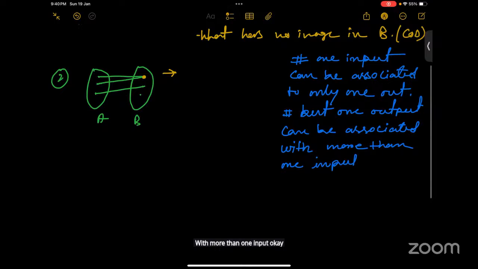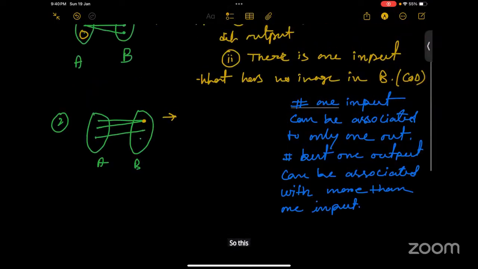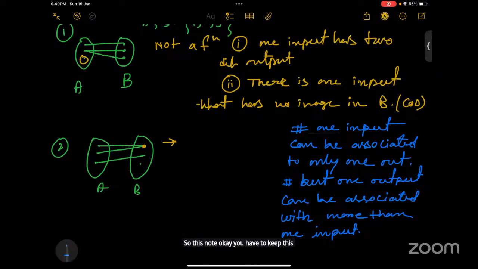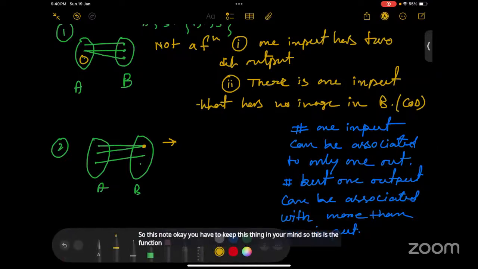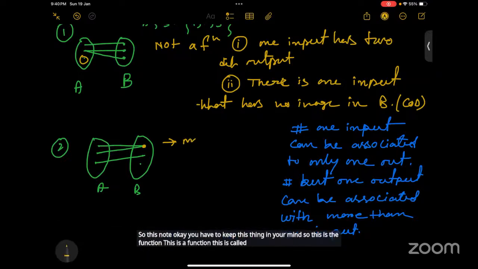So this note, you have to keep in your mind. This is a function, and this is called a many to one function.